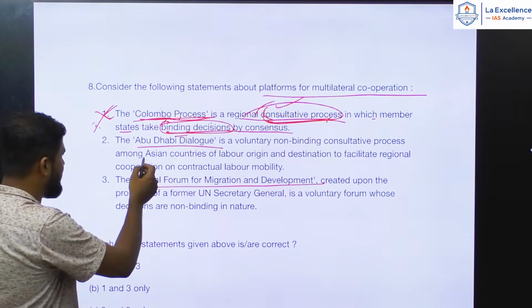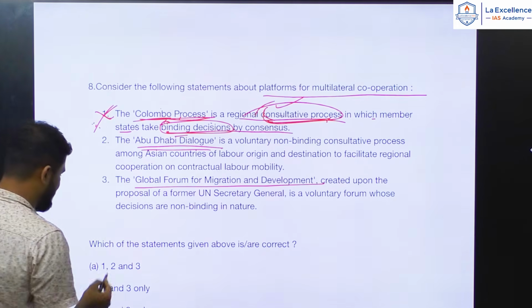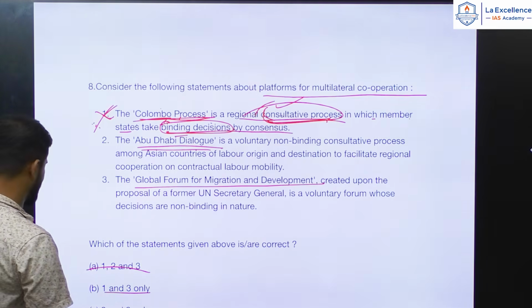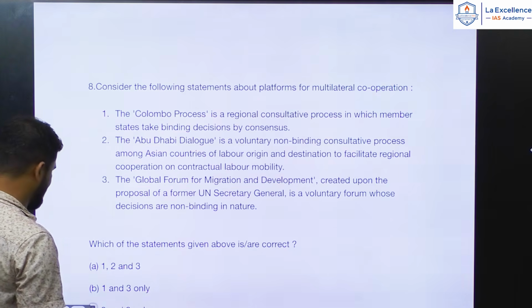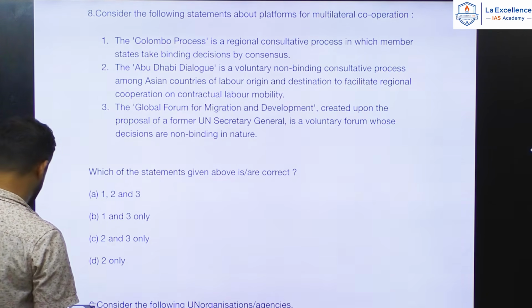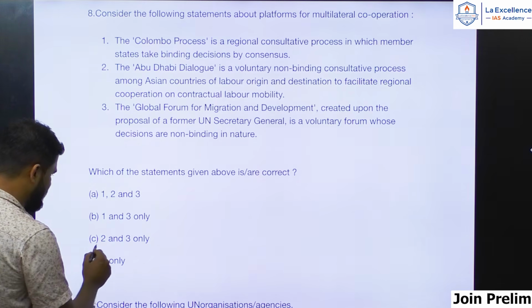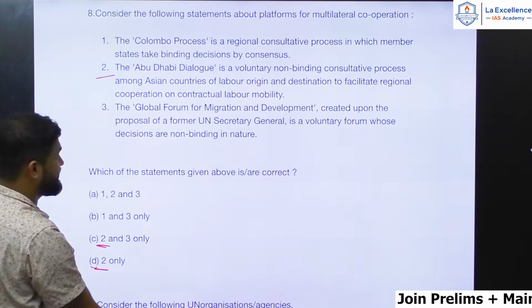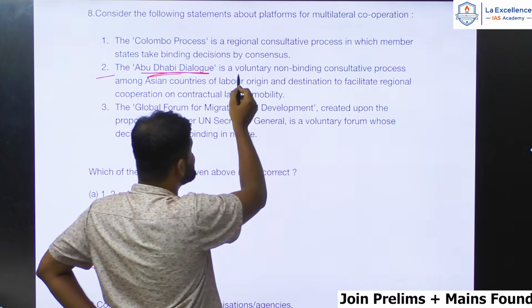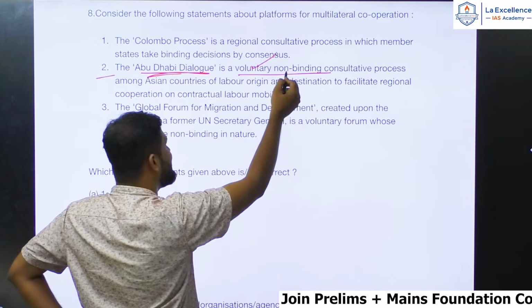Then you can eliminate these two. You will be left with only two options, C and D. In C and D, 2 is common, so 2 must be correct. Abu Dhabi Dialogue is voluntary and non-binding. If it is voluntary, it should be non-binding.